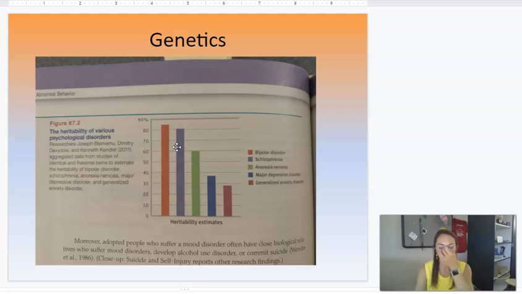Looking at identical DNA, so twins, right? More likely to have the two happen together. So bipolar, schizophrenia, anorexia, major depressive disorder, and generalized anxiety disorder, looking at those rates with identical DNA.